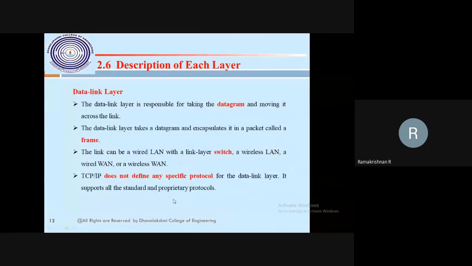Then the data link layer. This is between your host machine, where the datagram is moving. How does the datagram move? I am talking about that.